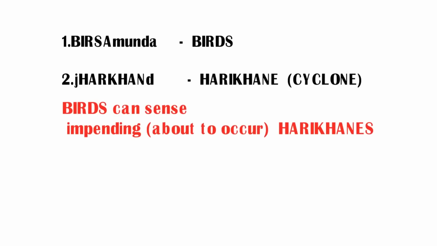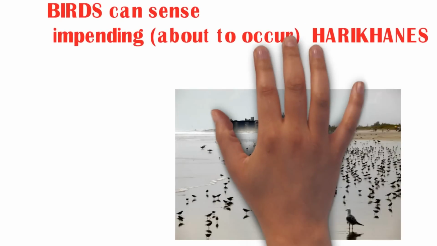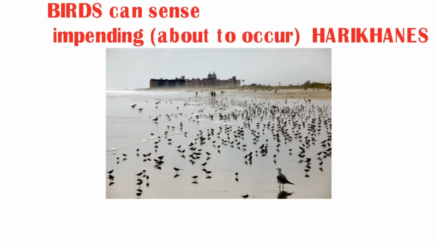Birds can sense impending hurricanes. Impending means about to occur. Here, birds stands for Birsa Munda, and hurricane stands for Jharkhand. So Birsa Munda Airport is in Jharkhand. Try to remember this sentence, and you can easily remember Birsa Munda Airport and its state, Jharkhand.